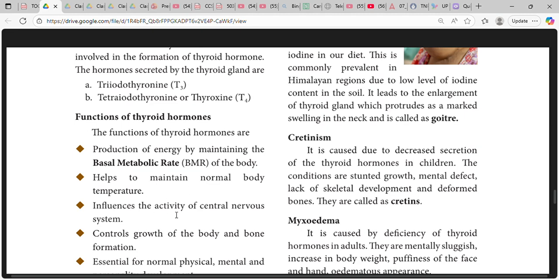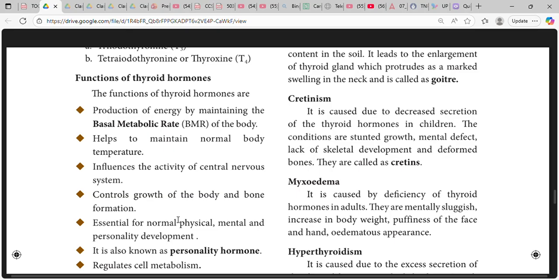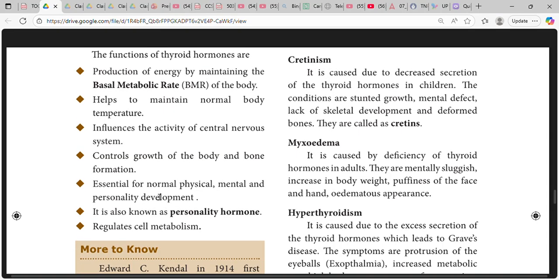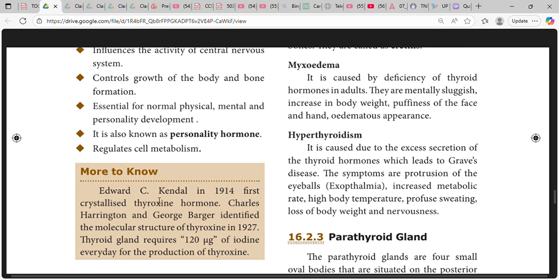The functions of thyroid hormones are production of energy by maintaining the basal metabolic rate (BMR) of the body, helps to maintain normal body temperature, influences the activity of the central nervous system, controls the growth of the body and the bone formation, and is essential for normal physical, mental, and personality development. It is known as the personality hormone. Regulates cell metabolism.